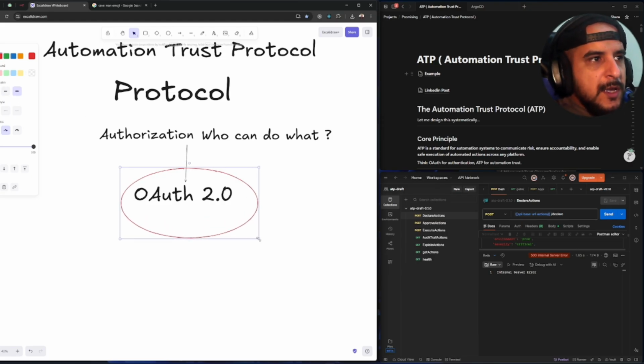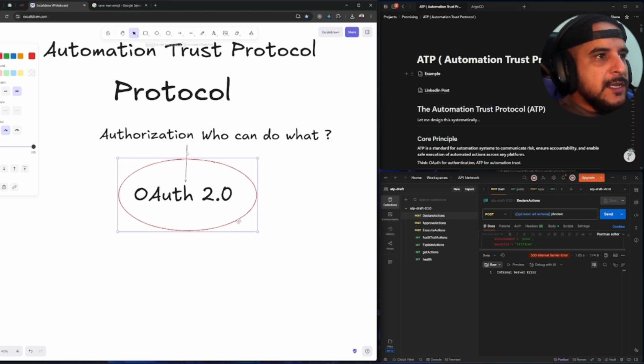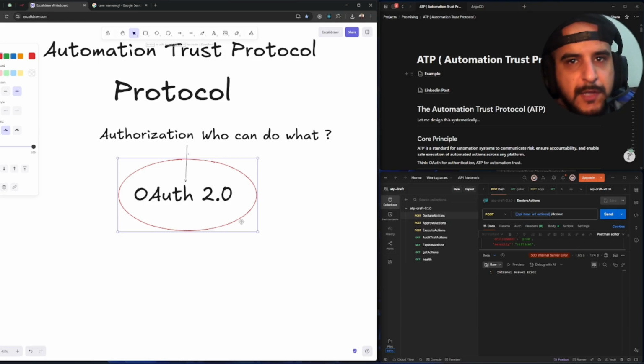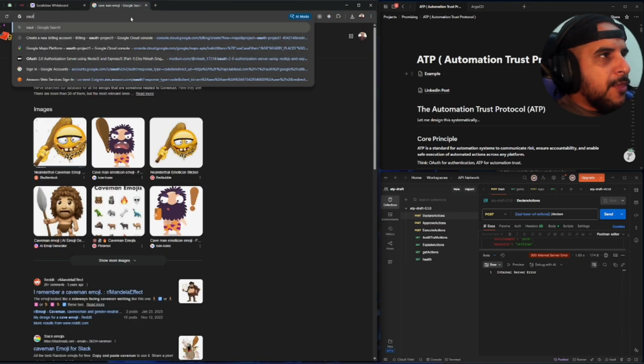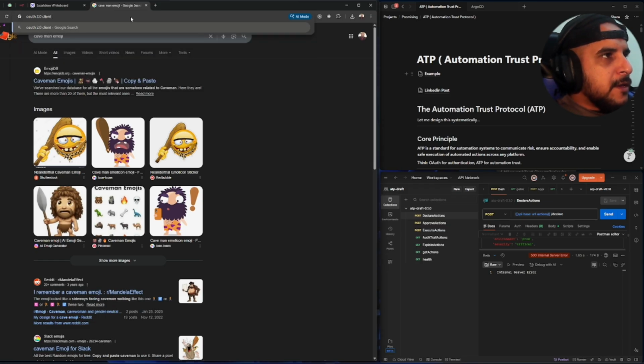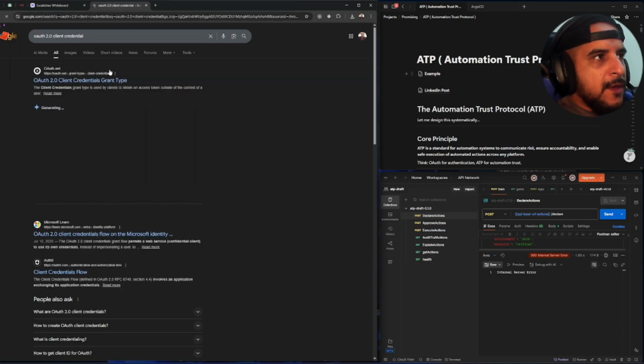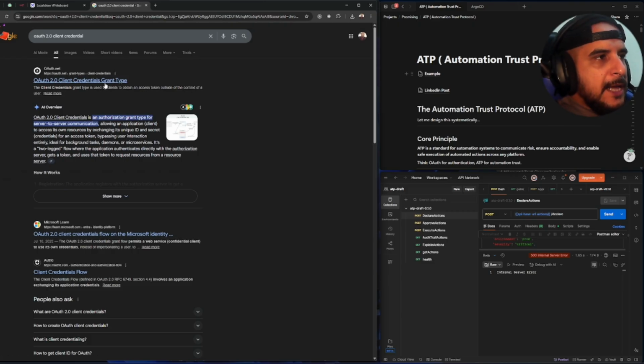So you want to implement authorization with a third-party service. Let's do the client credentials flow, for example, right? OAuth 2.0 client credentials grant.